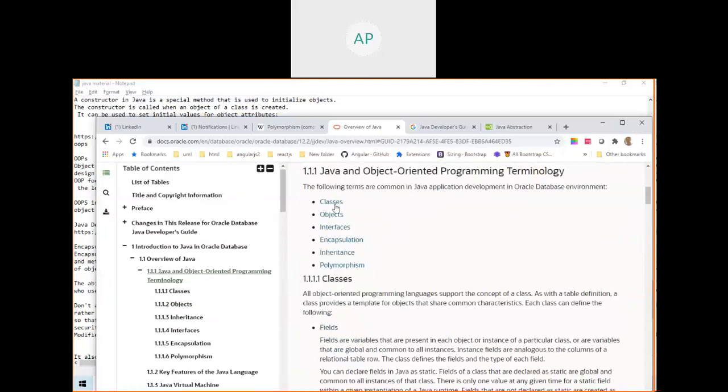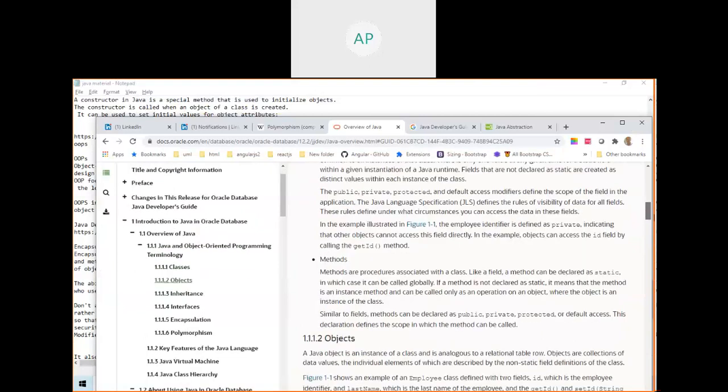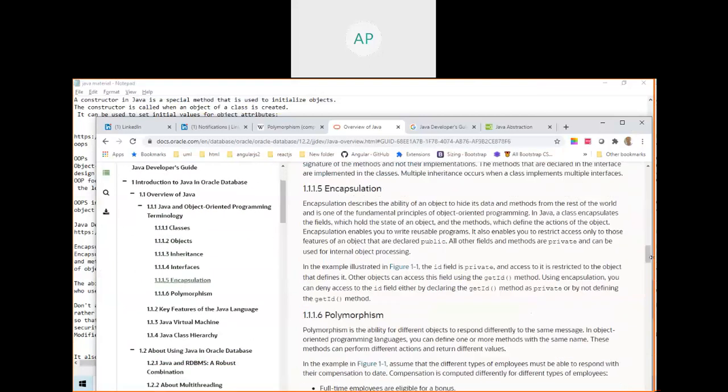See here: class, object, interface, encapsulation, inheritance, polymorphism, and abstraction also. Anyway, you can read this one. I am on this Oracle site. Encapsulation. See here, encapsulation describes the ability of an object to hide its data and methods.